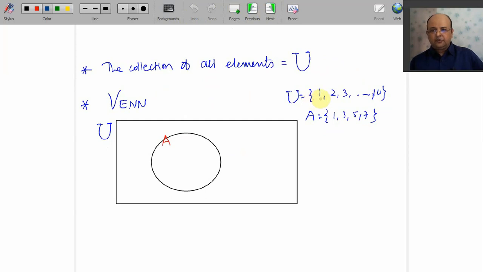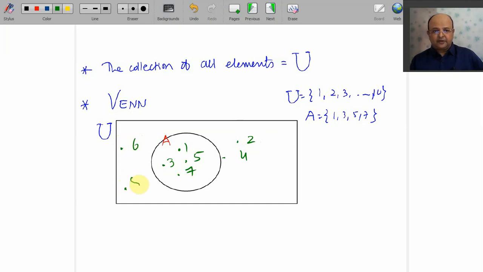What is your U? Your U has 10 elements: 1, 2, 3, 4 up to 10, and your A has only 4 elements. Which are they? 1, 3, 5, 7. So we just write 1, 3, 5, 7, and the remaining elements 2, 4.